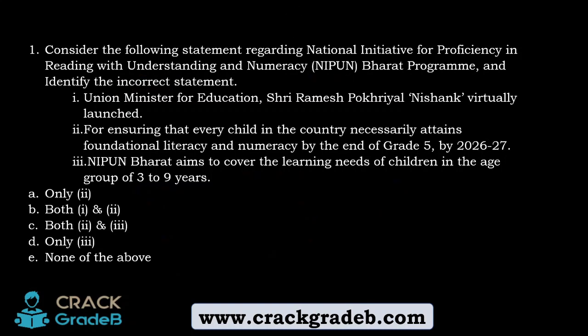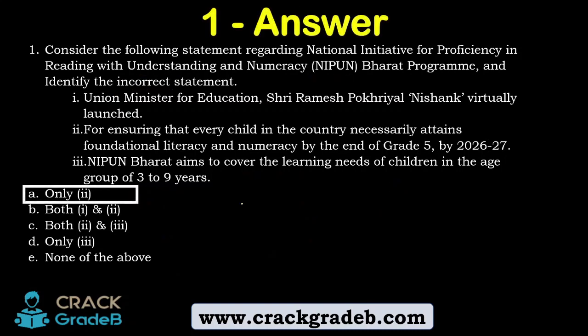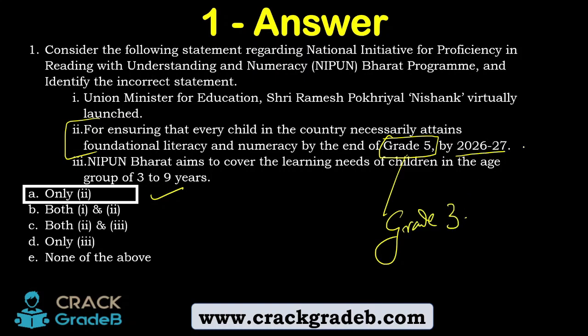Now, what's the answer? The answer is number 2. This is incorrect. For ensuring that every child in the country necessarily attains foundational literacy and numeracy by the end of not grade 5, it's grade 3 by 2026-27. This is the answer.